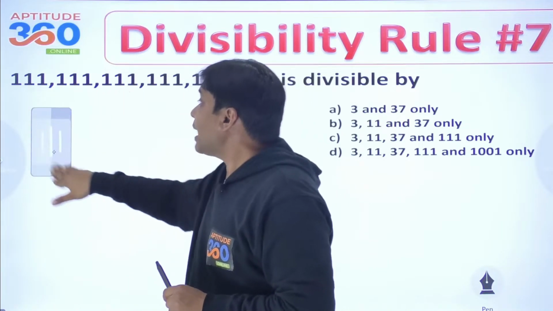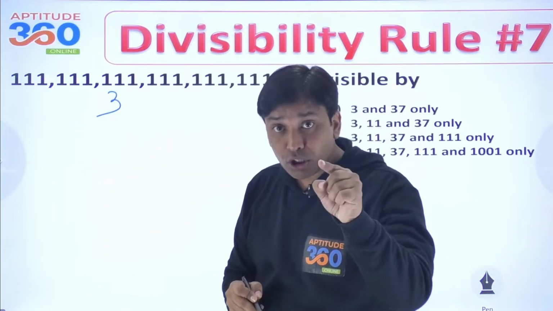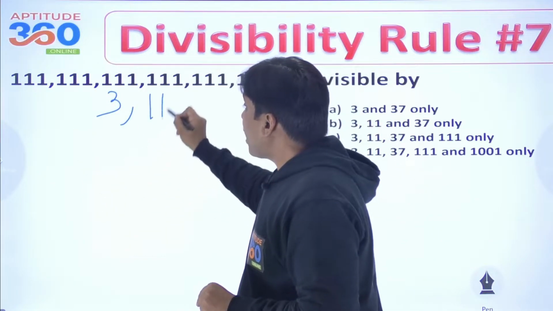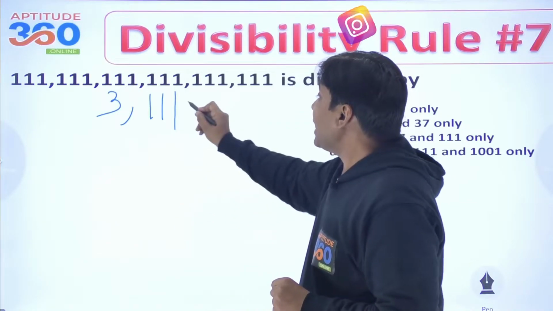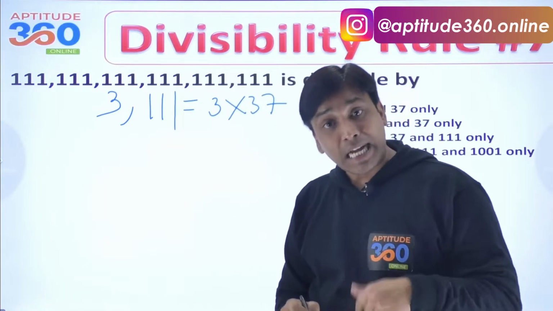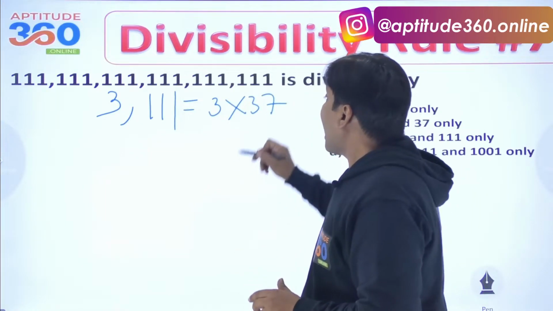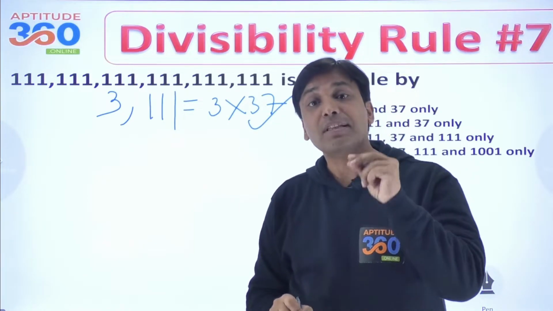Now you understand that this number is divisible by 3, you know the divisibility rule, and you also understand that this number is divisible by 111, and if you do the prime factorization of 111, it comes out as 3 into 37, and hence this number will have to be divisible by 37 as well.